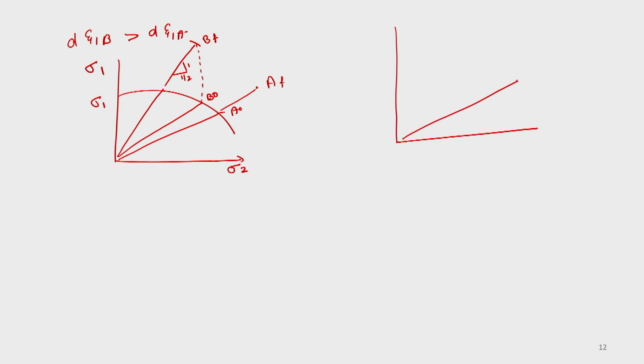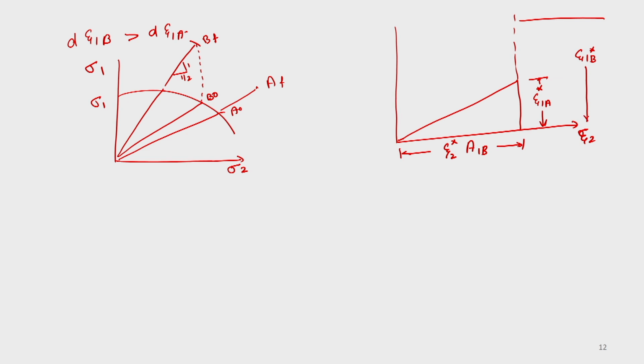So if you draw like this, this is the case of epsilon 2, epsilon 1a, 1b, and this is epsilon 1a star. In regions A and B, this shows how the strains and stresses are developing.